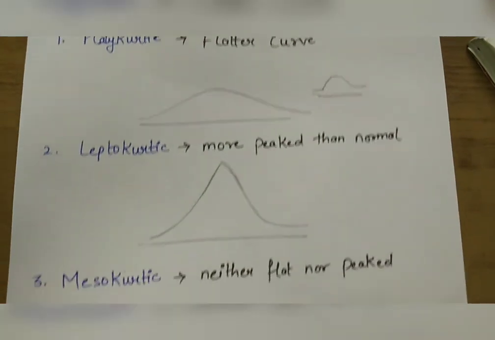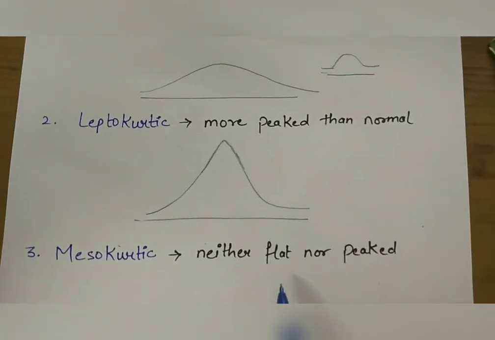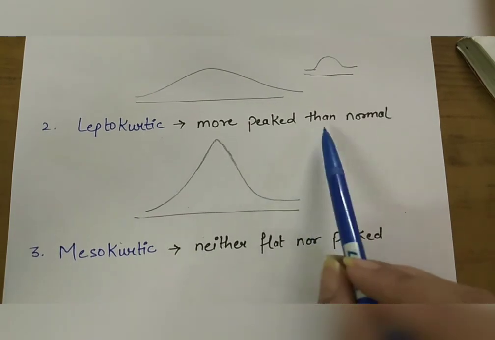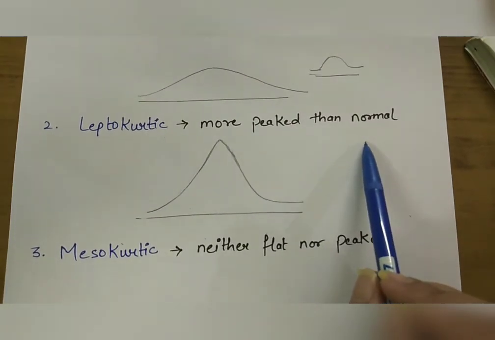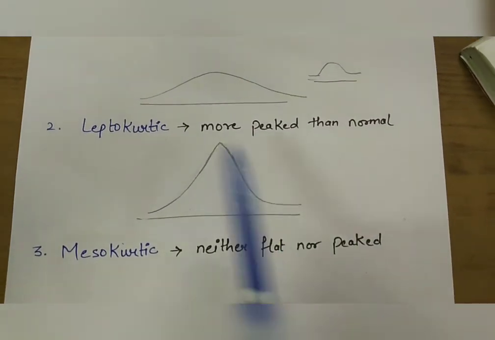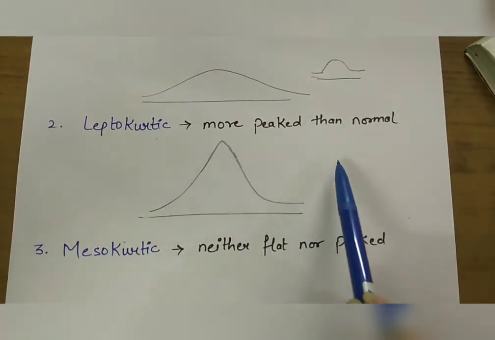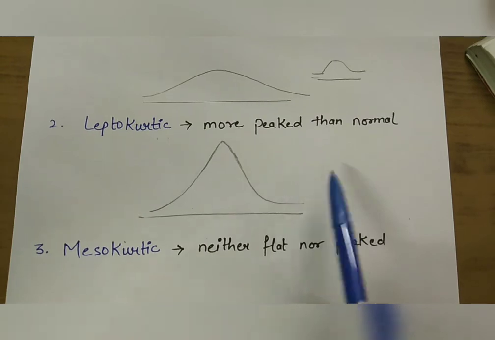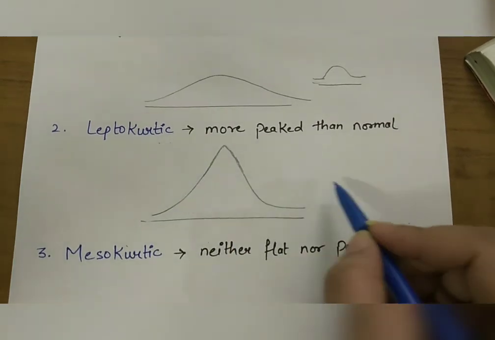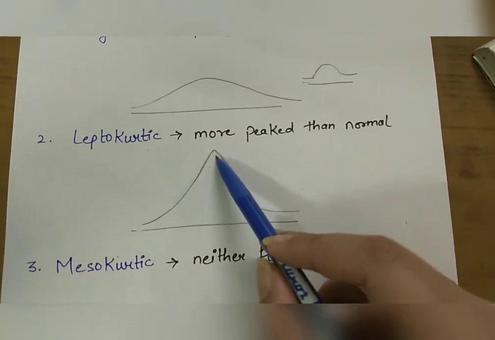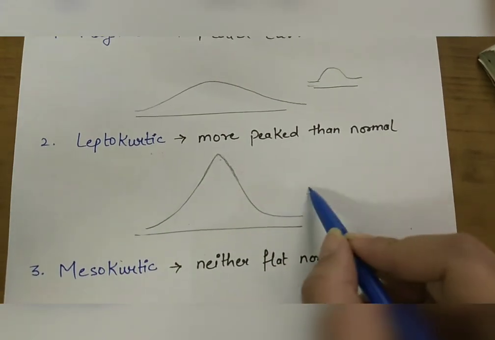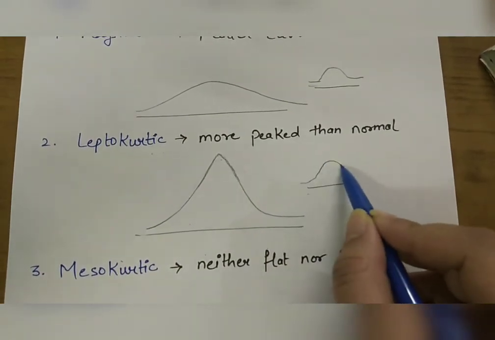Next, leptokurtic, more peaked than normal. A peaked curve is called a leptokurtic curve and is said to lack kurtosis or to have negative kurtosis. It is peaked. You see the peakedness of the curve in comparison to the normal distribution.